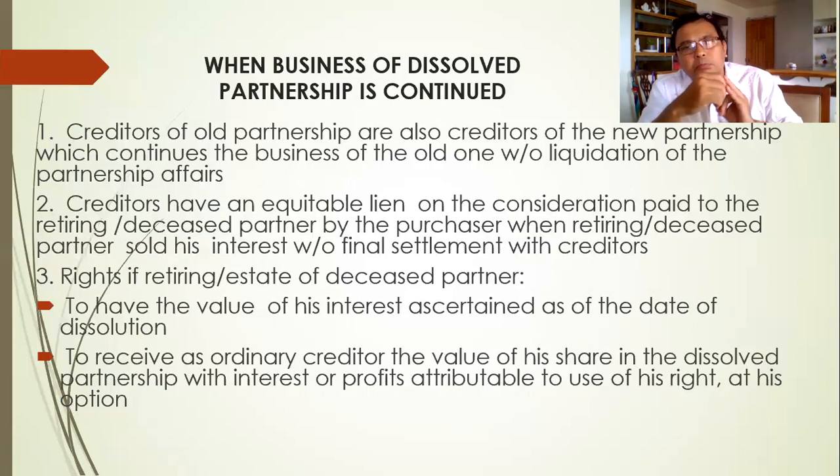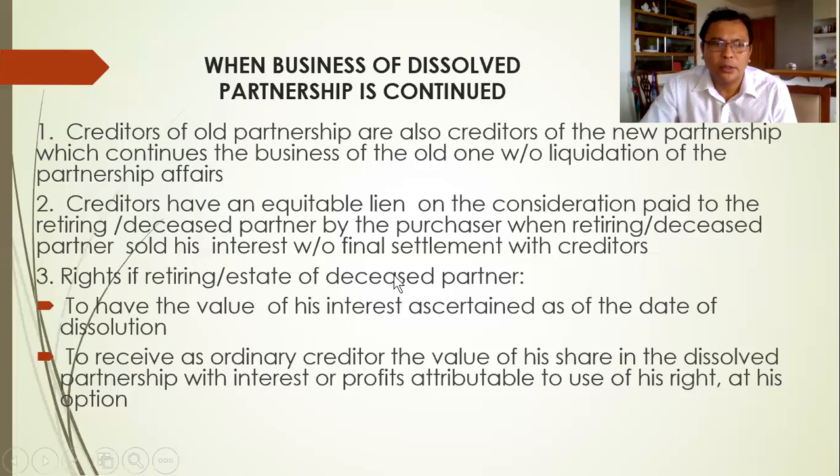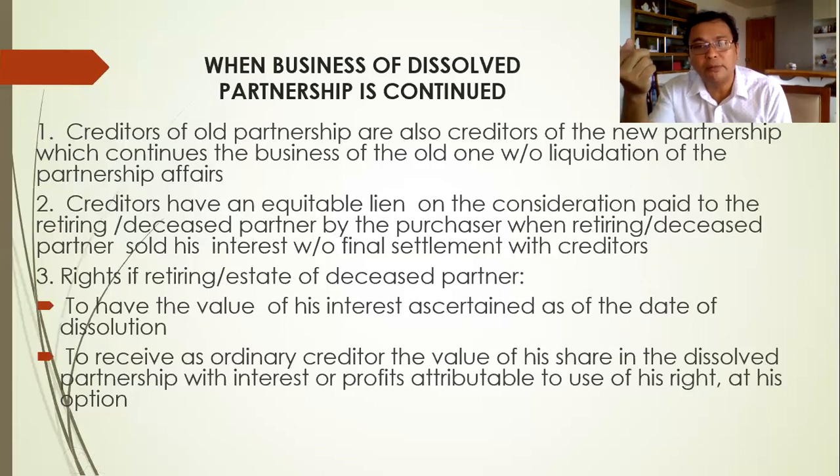So in this case, the creditors have an equitable lien on the consideration paid to the retiring or deceased partner. Meaning the creditors can go after the payment made to the retiring partner, because creditors should be given priority.